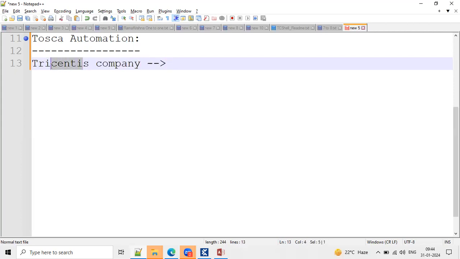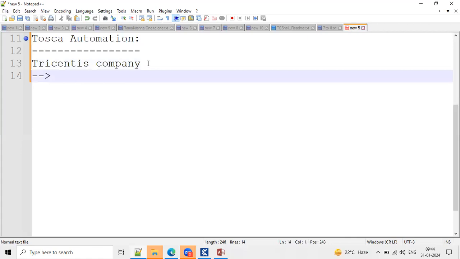Many top level 1 product-based companies, and level 5, level 3 companies, are using Tricentis Tosca automation for testing. So why are companies jumping to Tricentis Tosca?